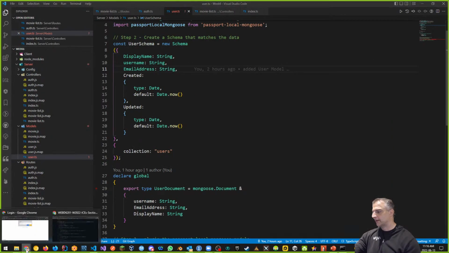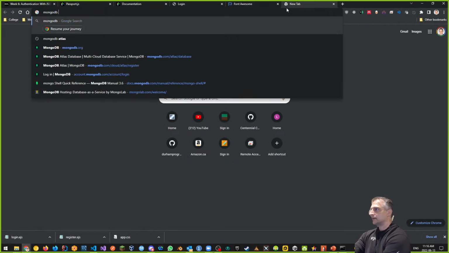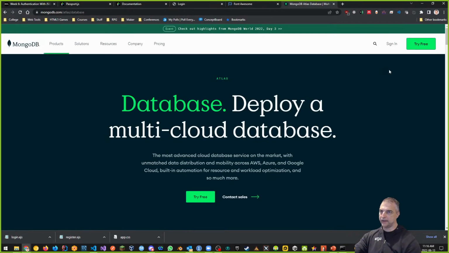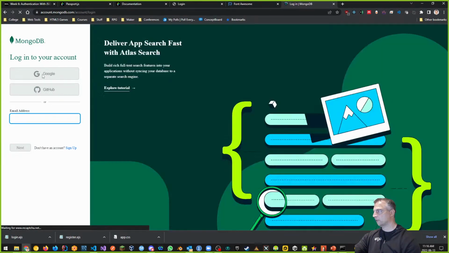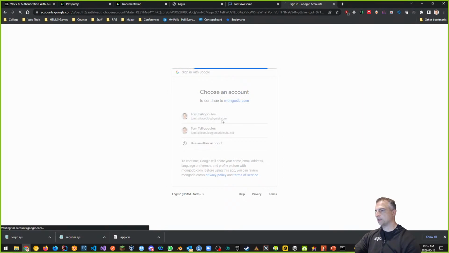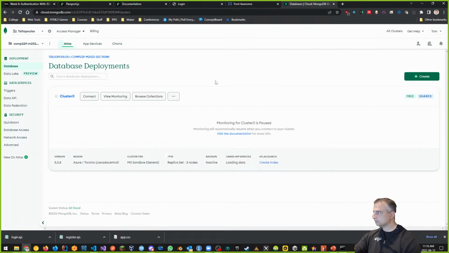So again, I'm going to go up on MongoDB Atlas. If I type in MongoDB Atlas, right? And what I want to do is log in. So it's going to ask me to log in, so sign in. I'm going to sign in again with Google. There it is. And yeah, that's me. It's going to go through the authentication process, log me in.